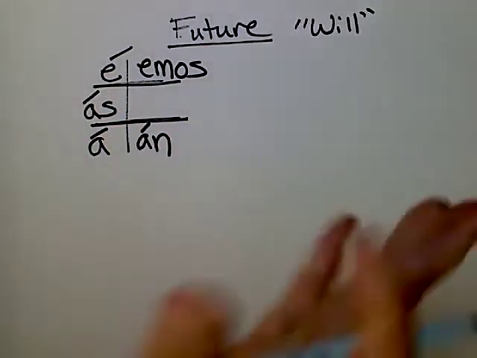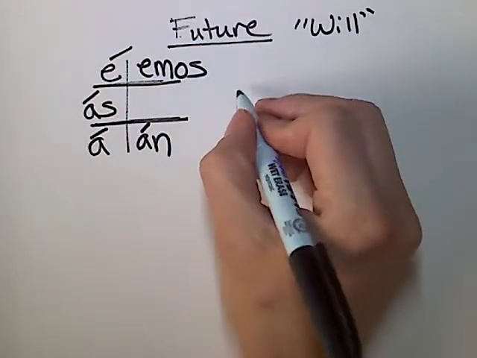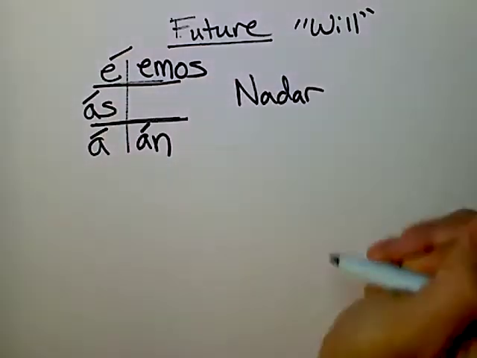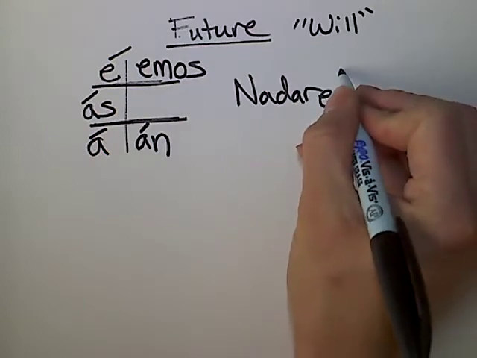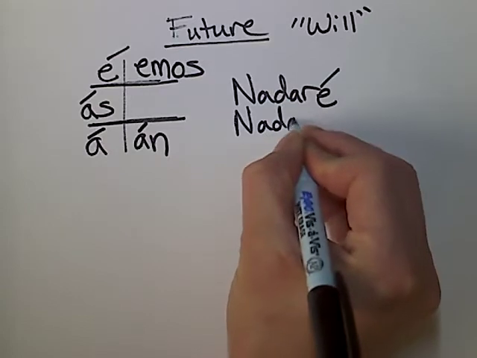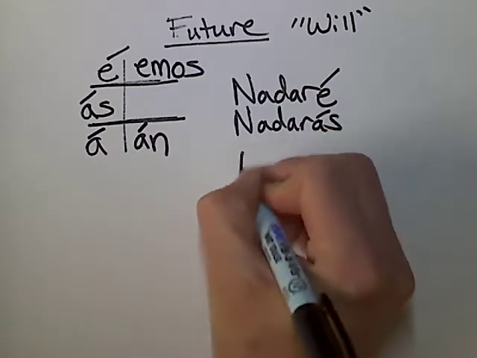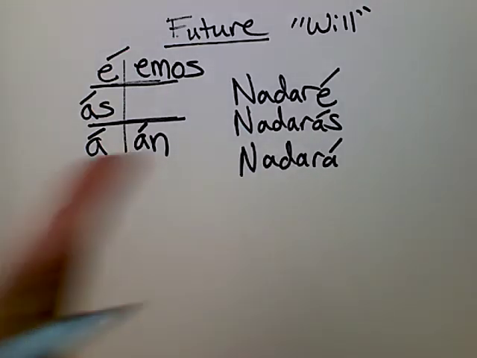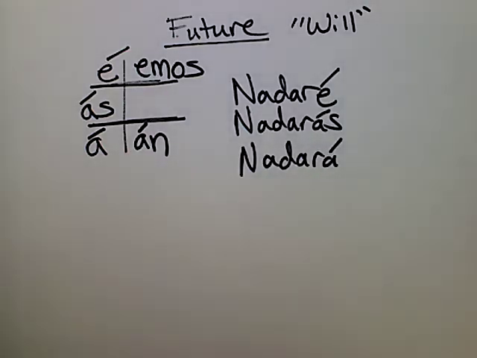Then all you do is you set up your verb. So for example, if I want to say I will swim, the verb for to swim is nadar, and then I simply add the ending, nadaré. If I want to say you will swim, it becomes nadarás. He or she will swim, nadará. Perfect. This will happen no matter what kind of verb you have, whether it ends in ER or whether it ends in IR. That's it.